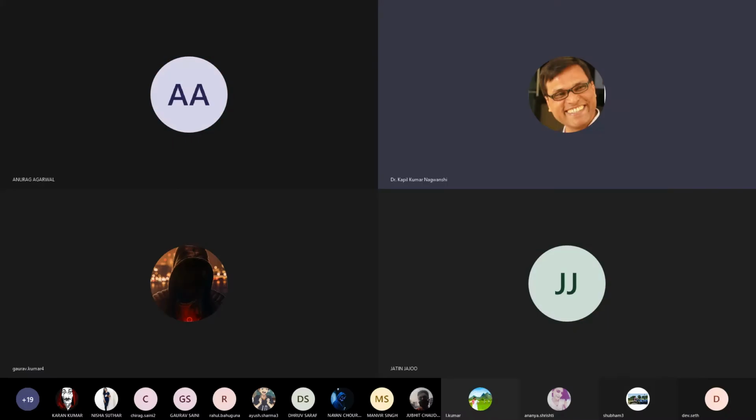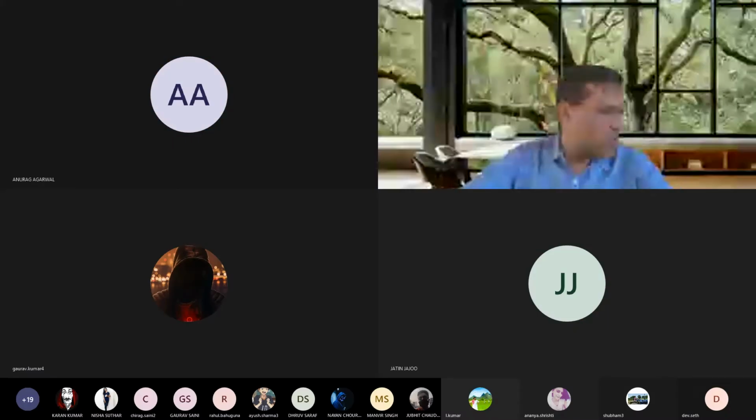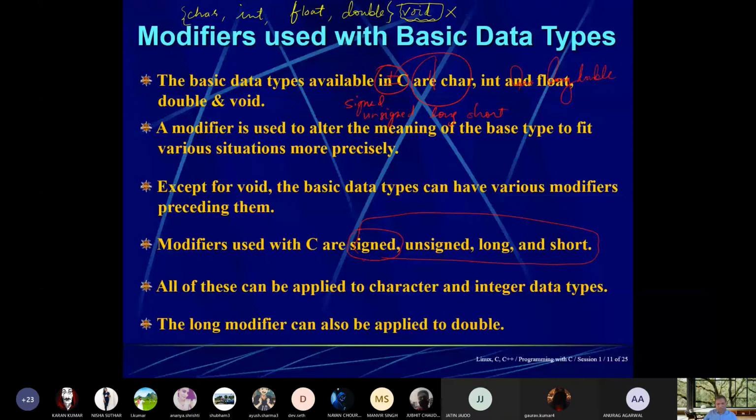So yesterday we have already talked about modifiers. So what are the modifiers? Actually, there are basic data types. And what are these data types? These are character, integer, float, double, and void. Void is no type, but no type is also considered a type.